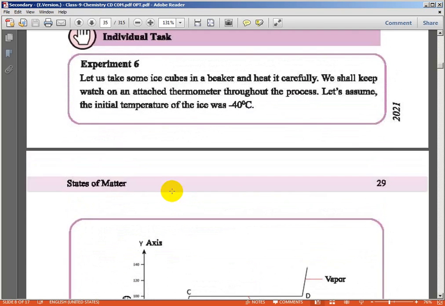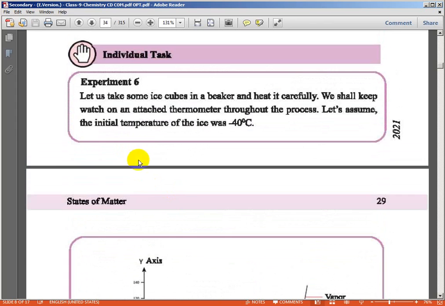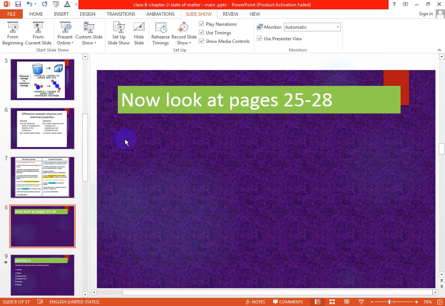Okay, now let us take some ice cubes in a beaker. Heat it carefully. We shall keep watch on the attached thermometer throughout the process. Let us assume the initial temperature of the ice. Now there's the experiment. Look now, see this.